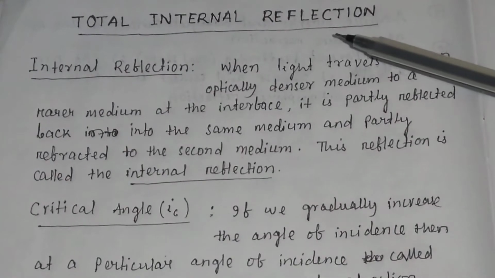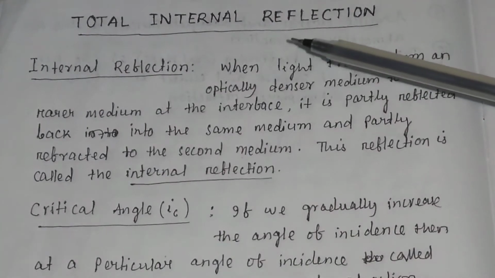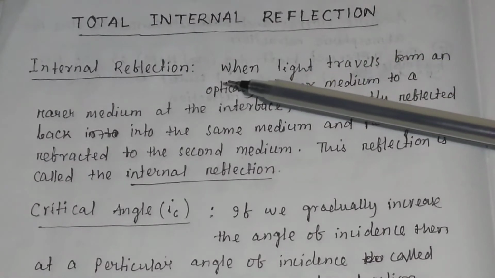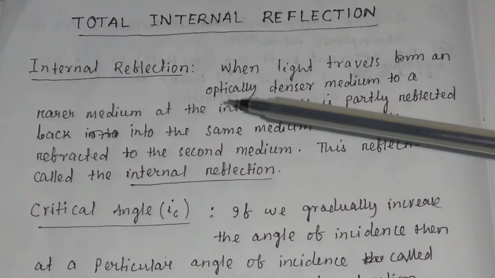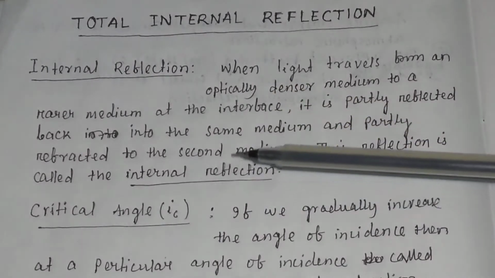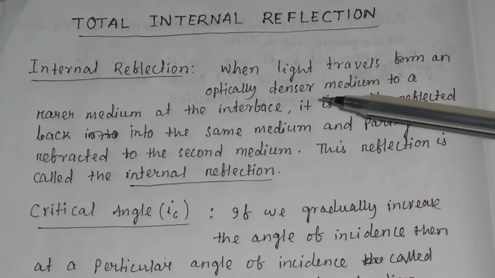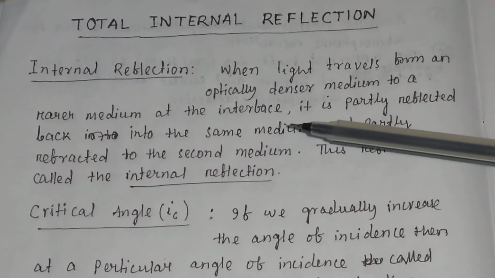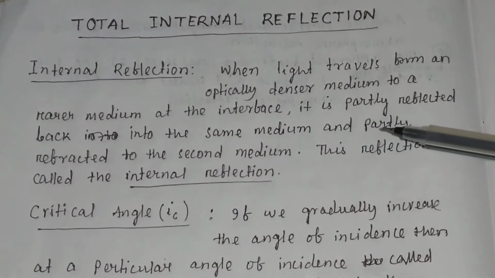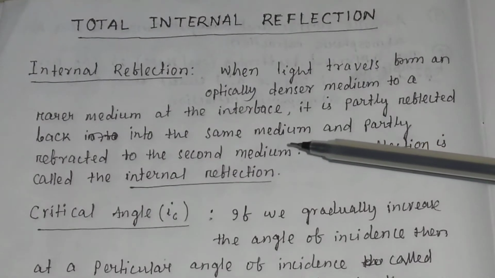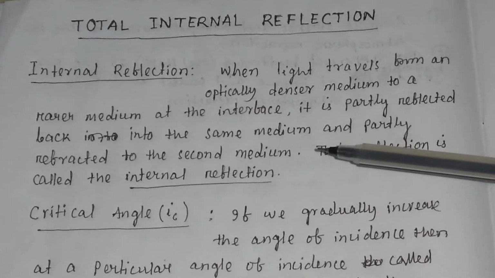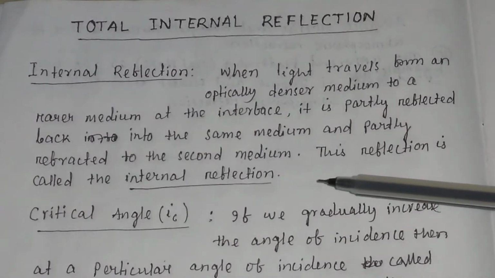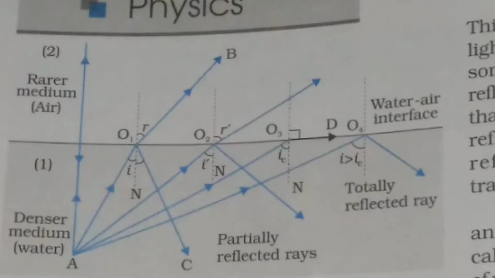Total internal reflection. Before going to know about total internal reflection, first you should know what is internal reflection and what is critical angle. When light travels from an optically denser medium to a rarer medium, at the interface, it is partly reflected back into the same medium and partly refracted to the second medium. This reflection is called the internal reflection.